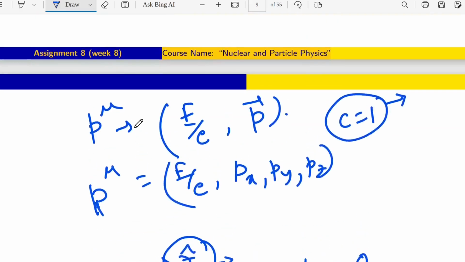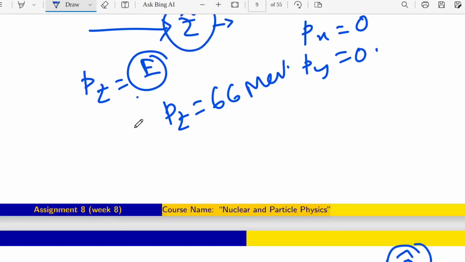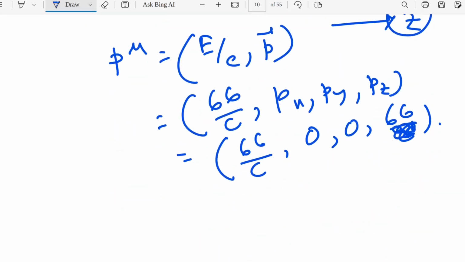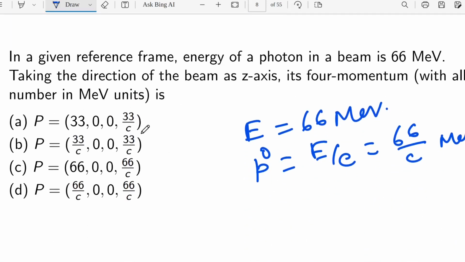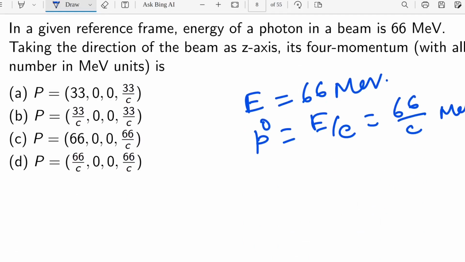So 66. Now you can see here. Oh, sorry, it is P by C. So yeah, 66 by C, 66 by C. So this is the correct answer.